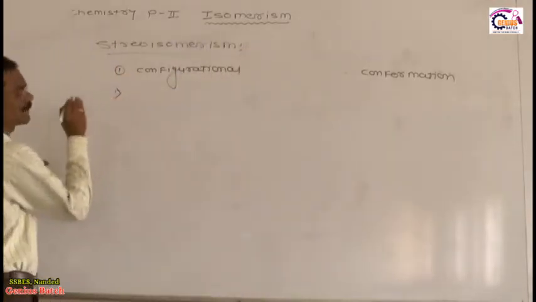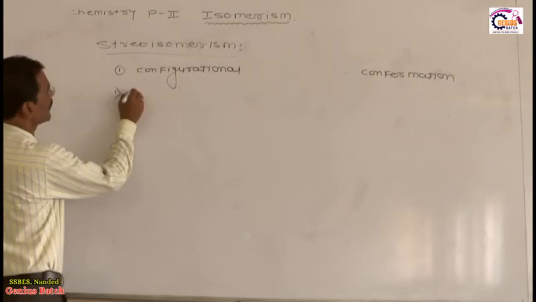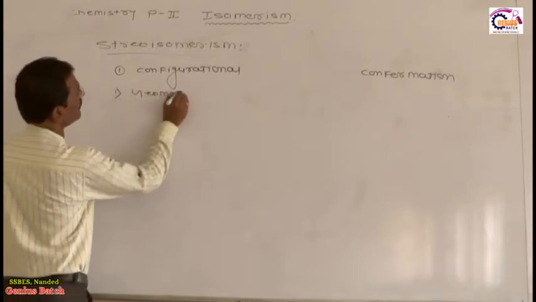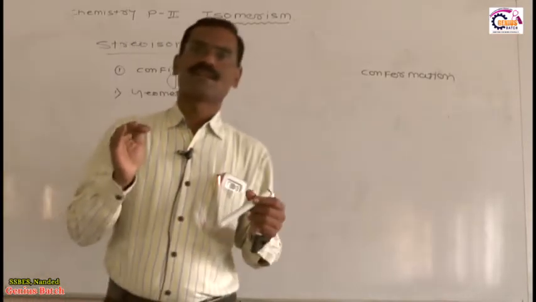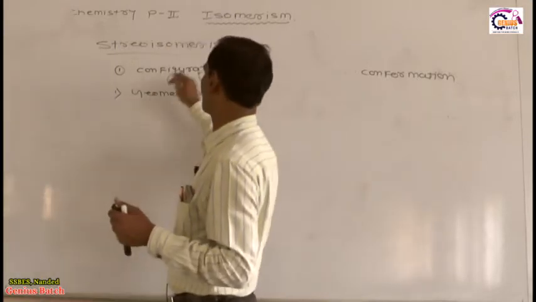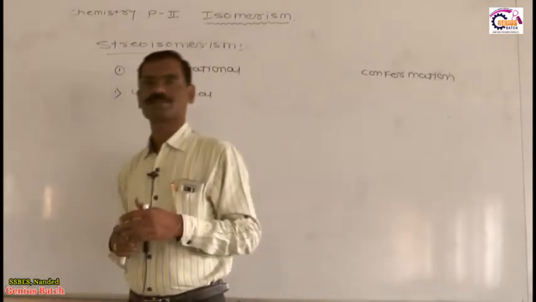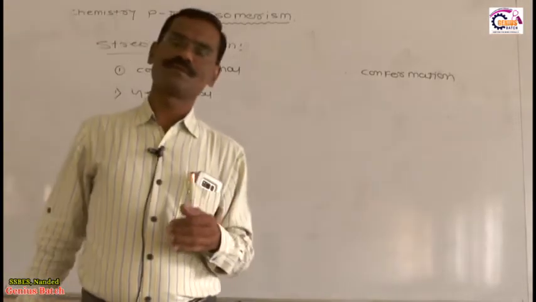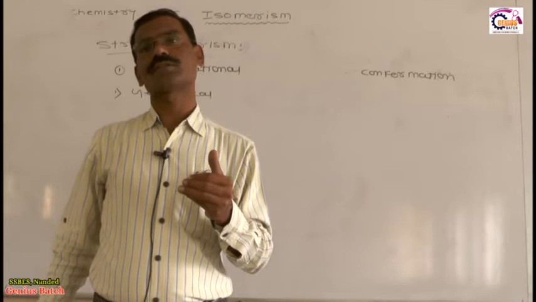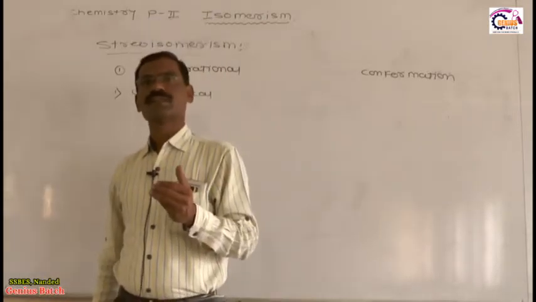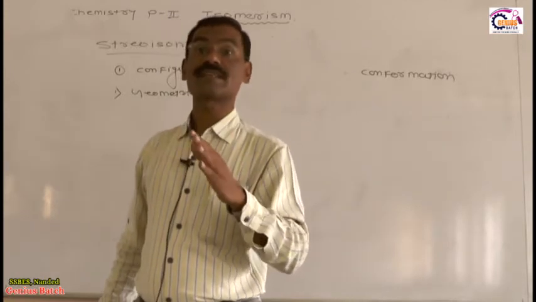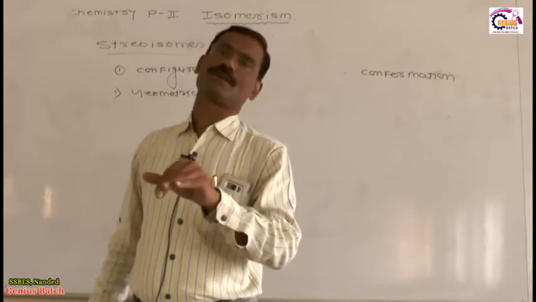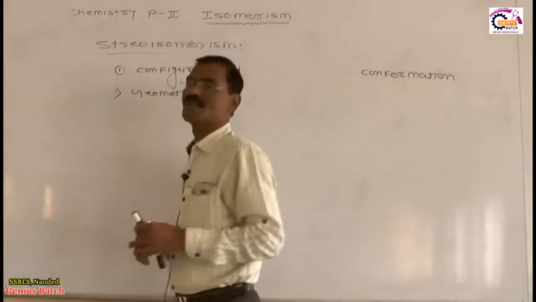Configurational isomers are of two types. The first configurational isomer is called the geometrical isomer, and the second configurational isomer is called the optical isomer. Now today we are going to discuss the geometrical isomer from configurational isomer. So what is geometrical isomer? The geometrical isomer is the phenomenon in which isomers cannot rotate around the carbon-carbon single bond, or they have restricted rotation around the carbon-carbon double bond. These are the geometrical isomers.